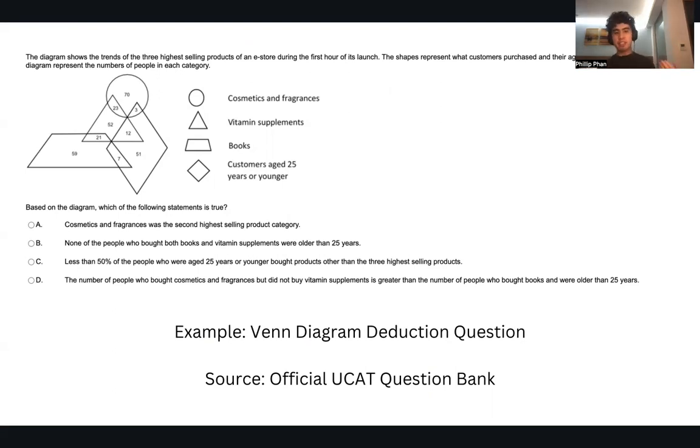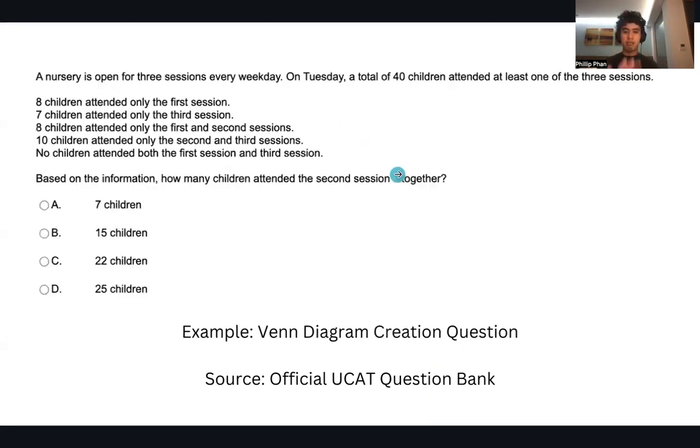A, cosmetic fragrance were the second highest selling product categories. With this sort of question, you're trying to draw an inference, and from there get conclusions. You're using information, interpreting that, and deducing from there and making inferences in order to solve for an overall conclusion. It's not direct plucking, as you know. All right, so that's one of the other questions.